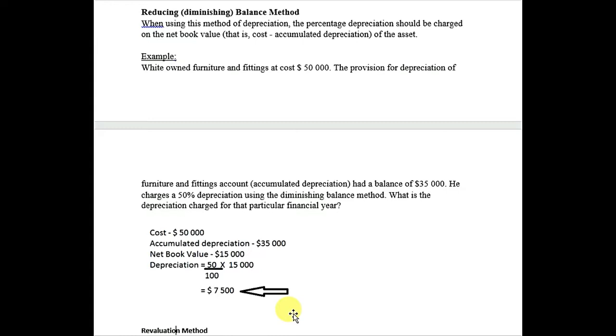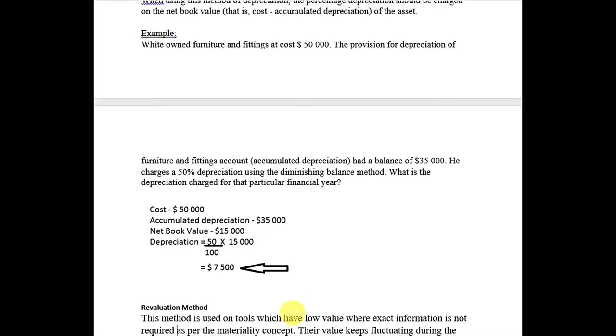If I have purchased an asset in 2010, it means the net book value will be the same as the cost, because there will be no depreciation in the year of purchase at the start. For example, if I purchase an asset on 1st January, there will be no depreciation on 1st January. Obviously I will charge the depreciation on 31st December, because I would have used that asset for the whole year.